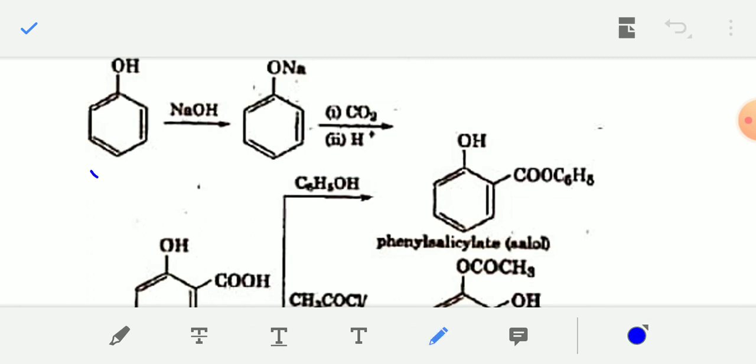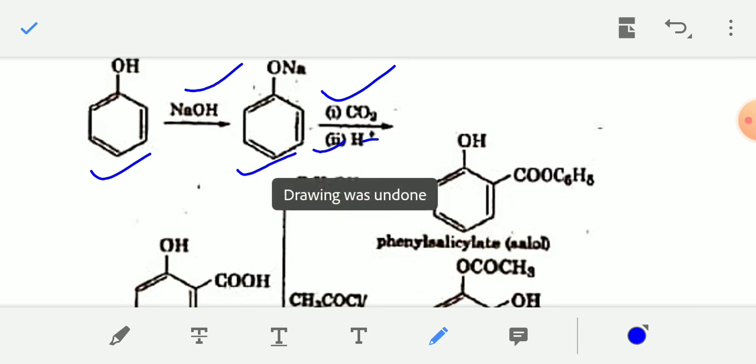When phenol reacts with sodium hydroxide, first phenol will be converted into sodium phenoxide, and in the second step you have to react this sodium phenoxide with carbon dioxide, and after hydrolysis with H plus or dilute acid, you will get salicylic acid.